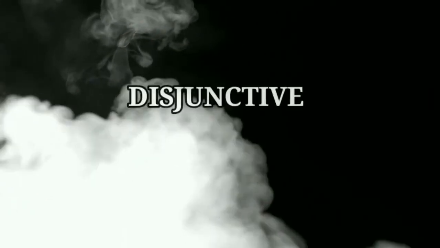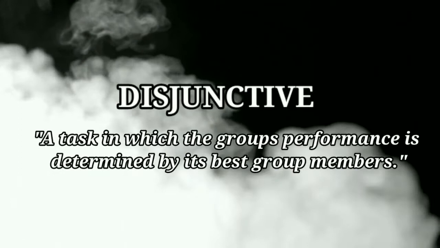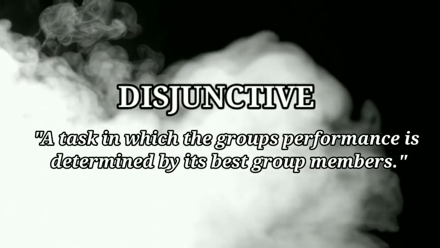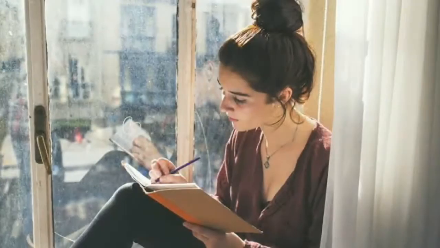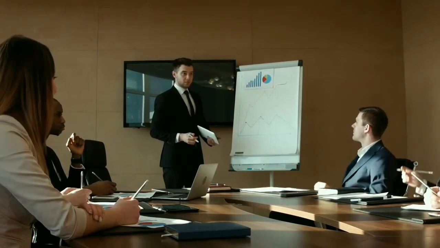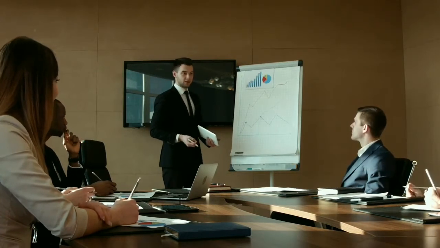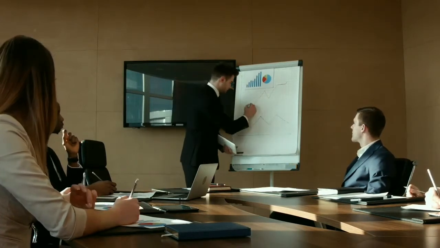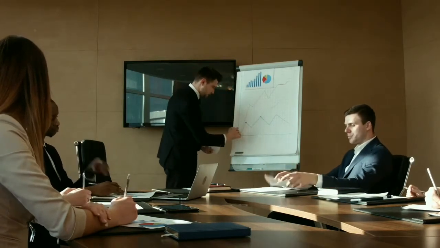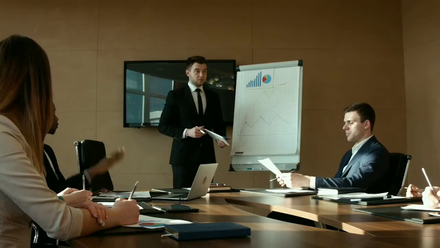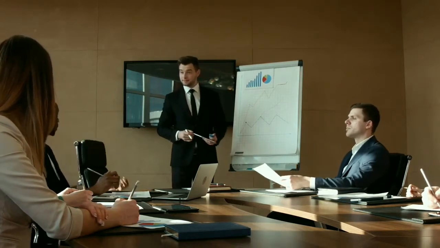That's it. Alright, the next one, disjunctive. A task in which the group's performance is determined by its best group members. Examples would be problem solving, decision making, or mathematical calculations. Potential group performance in disjunctive tasks is determined by the best members in the group. So, the more the group consists of best members, the higher the group performance. Also, keep in mind one successful member can be enough to solve the problem.